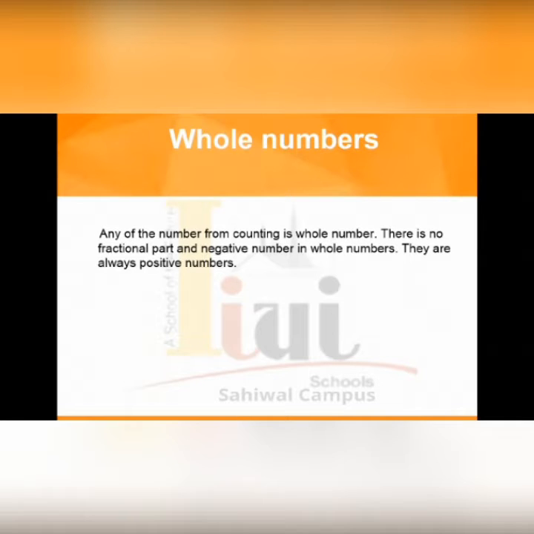Positive numbers are those that is greater than 0. So it's mean whole numbers are always greater than 0. So if you look, they are starting from the 0. 1, 2, 3, 4, 5, 6, 7, 8, 9, 10.